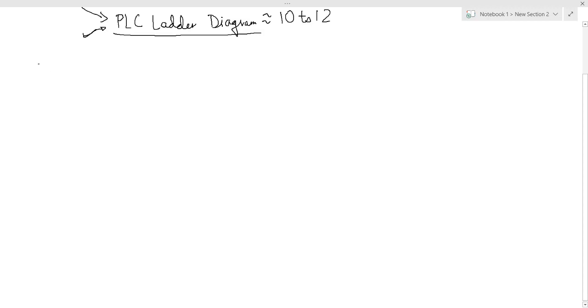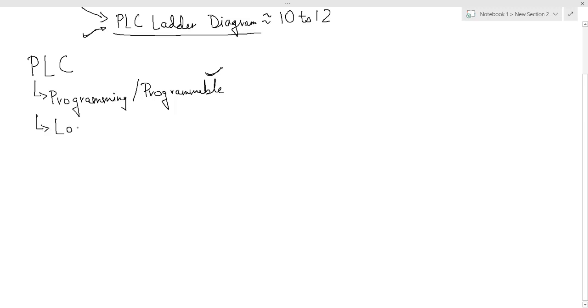So with that taken into account, we will start with our module, right? So first of all, we will start with what is meant by PLC. See, PLC stands for programming. Either it is programming, sometimes it is called programming, sometimes it is called programmable. Okay, I prefer the word programmable, so I will be using programmable, but some textbooks, some notes use programming. Okay, so programmable logic controller.